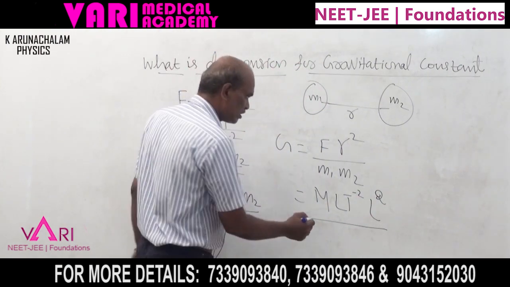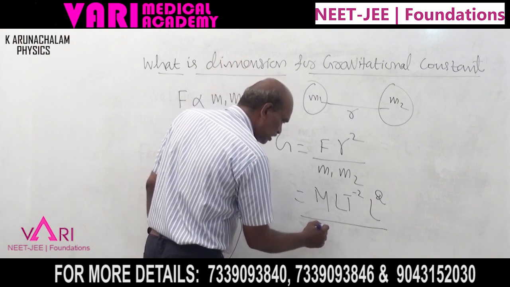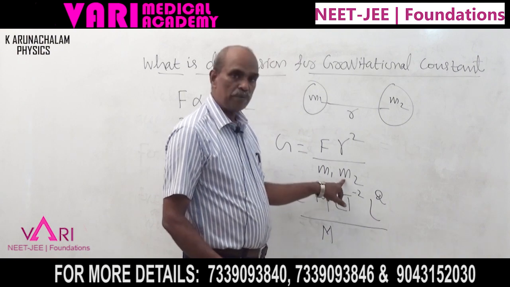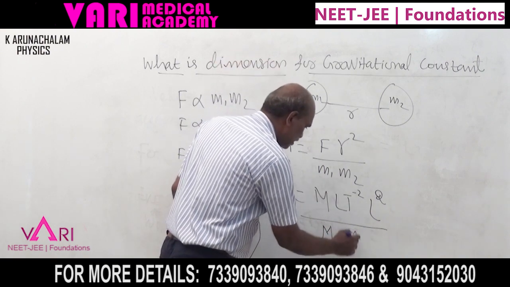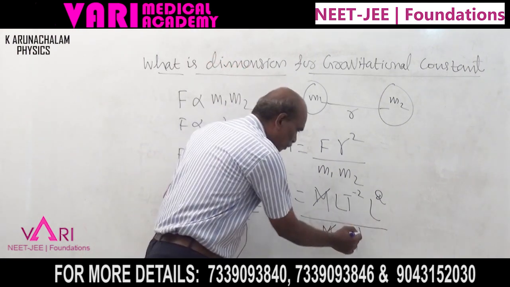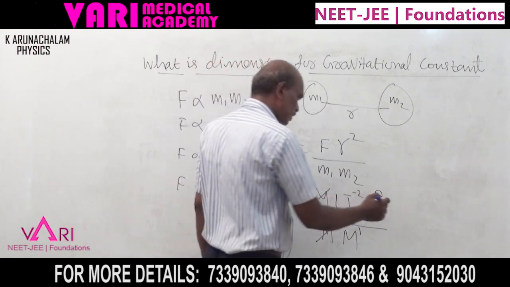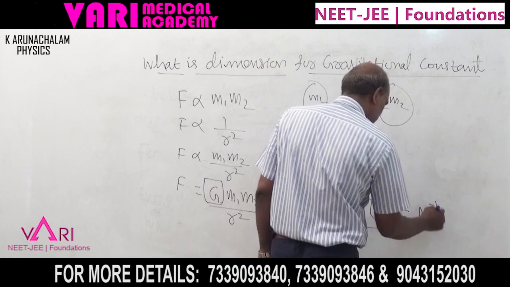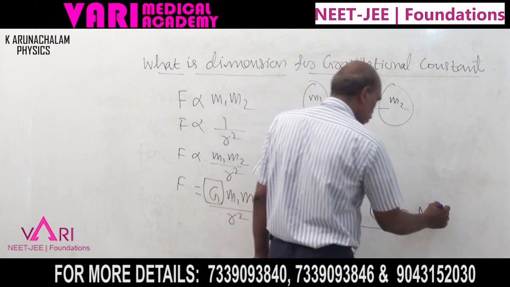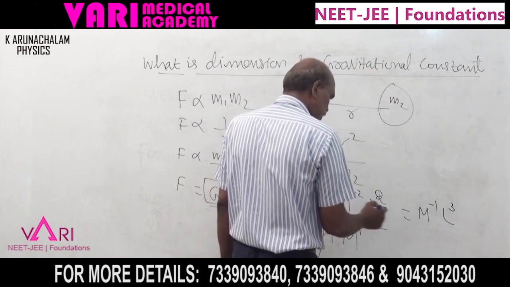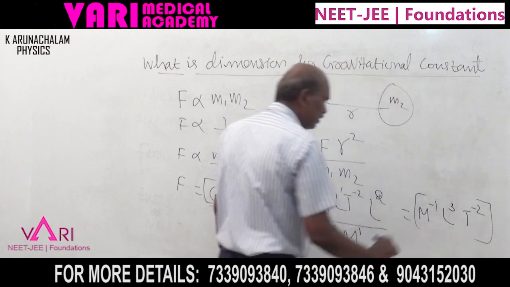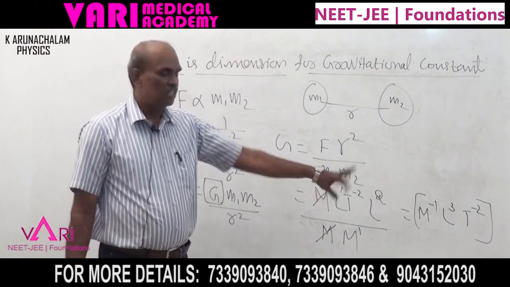The dimension for m1 is M, and m2 is another mass, with dimension M. We cancel M. So M power plus 1 in the numerator goes to the denominator as M power minus 1. Here L into L square is L cube, with T power minus 2. This is the dimension for the universal gravitational constant.